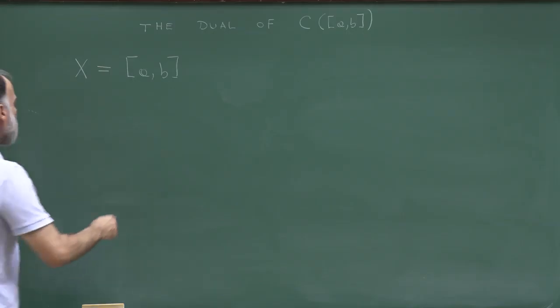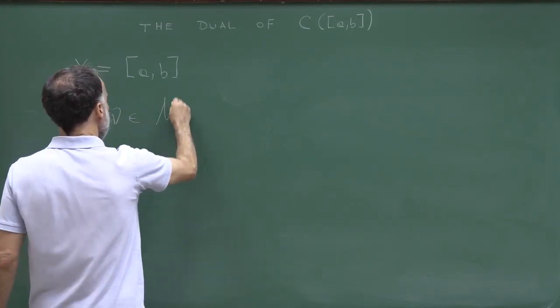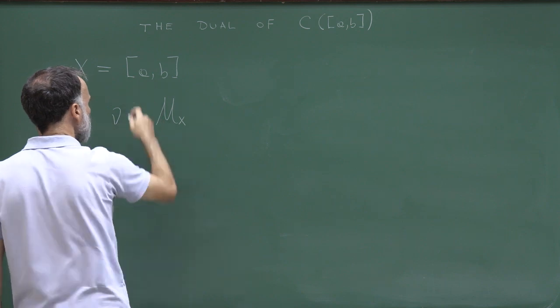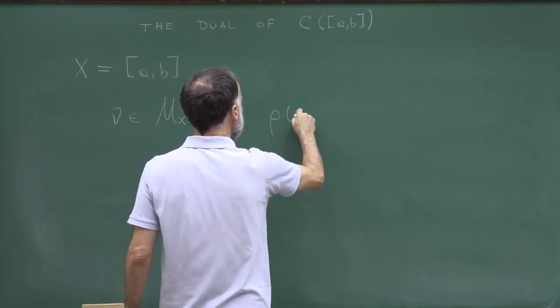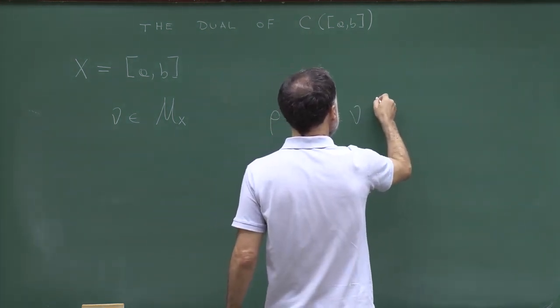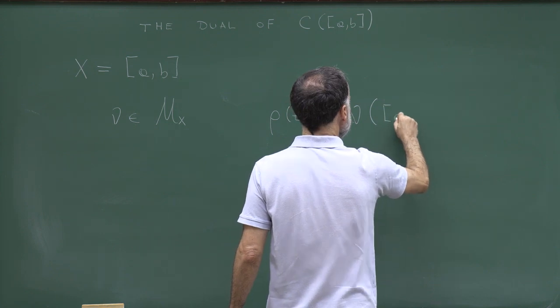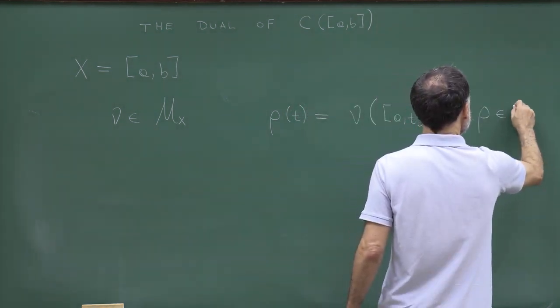So let me summarize. If I have nu, a finite sign measure defined on this interval, I can define the bounded variation function through this formula, that rho t is equal to nu of the interval AT. And rho belongs to the bounded variation functions.